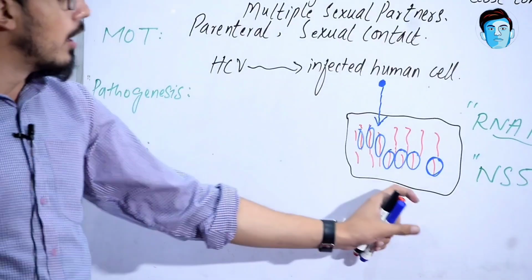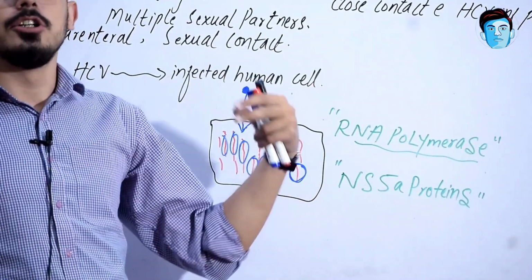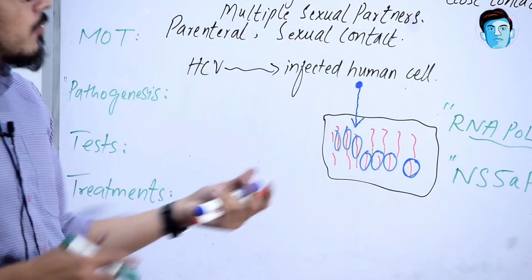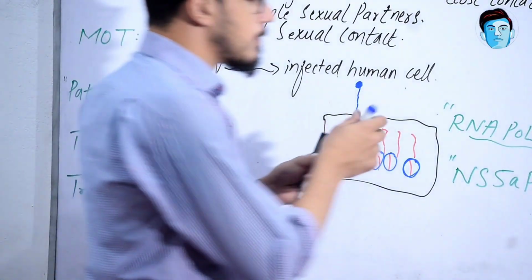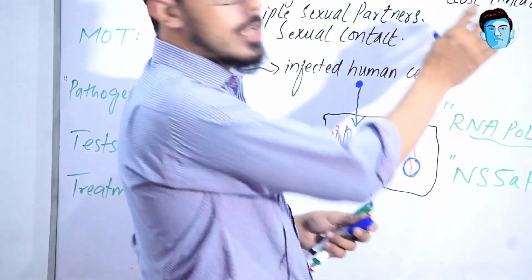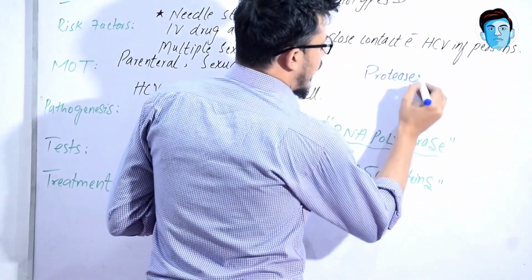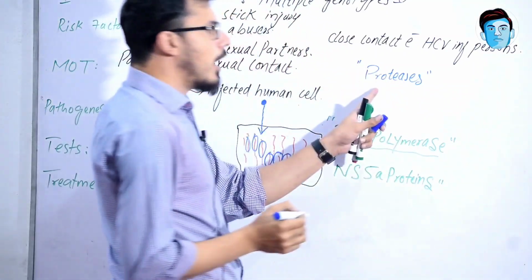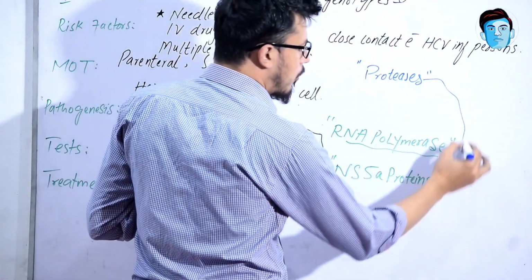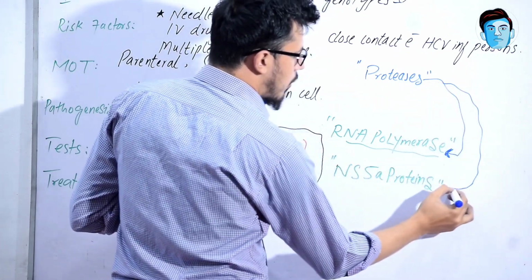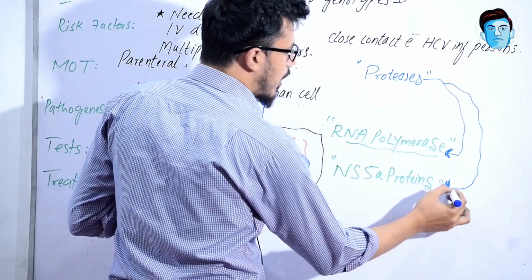Then it goes to the blood and ultimately destroys various cells of the body. The virus has various proteases, and these proteases help in the formation of the RNA polymerase and in the processing of NS5A proteins.